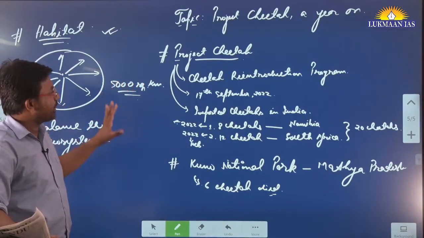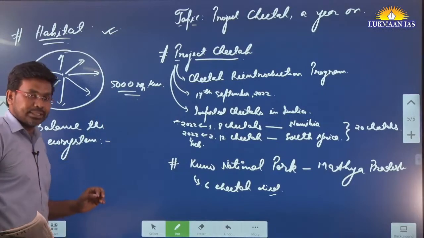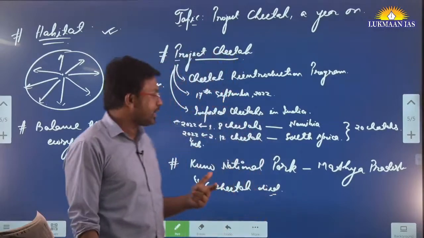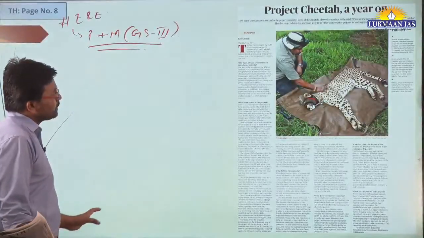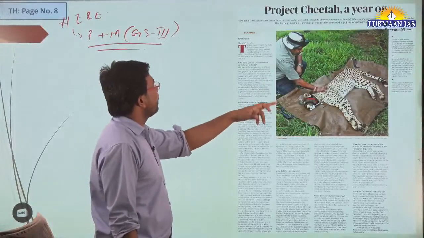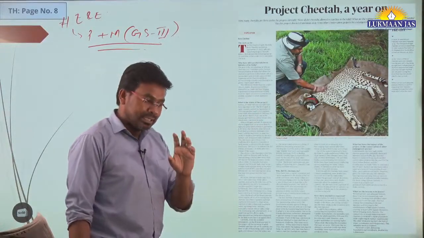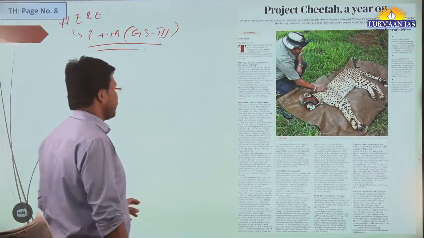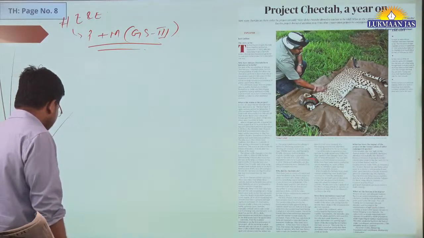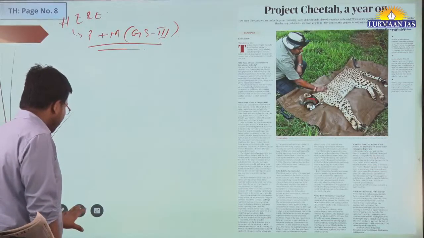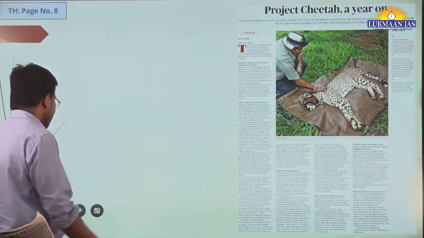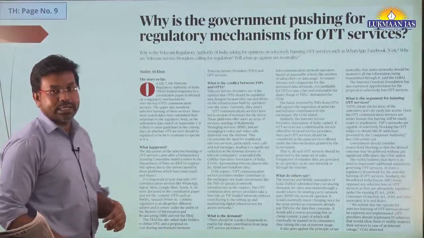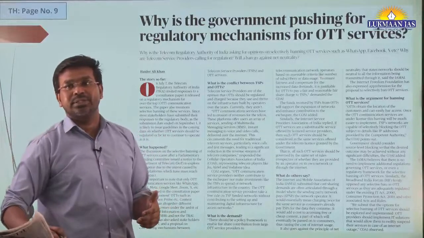So in this article they have mentioned the reasons for the death of cheetahs, and also they have talked about the collar. Cheetahs are given some kind of collar, and these collars have geotags, so they are able to track where the cheetah has gone. And they have mentioned some cubs also. 4 cubs were born, but 3 of them died, and the 4th was not accepted by the mother cheetah.